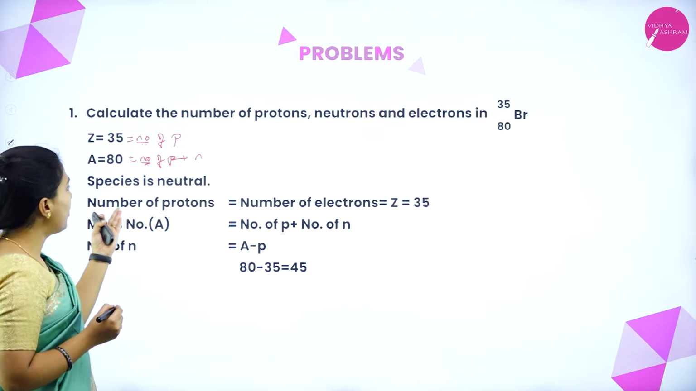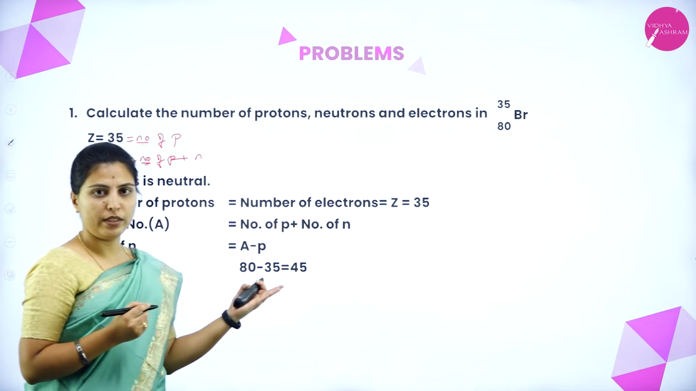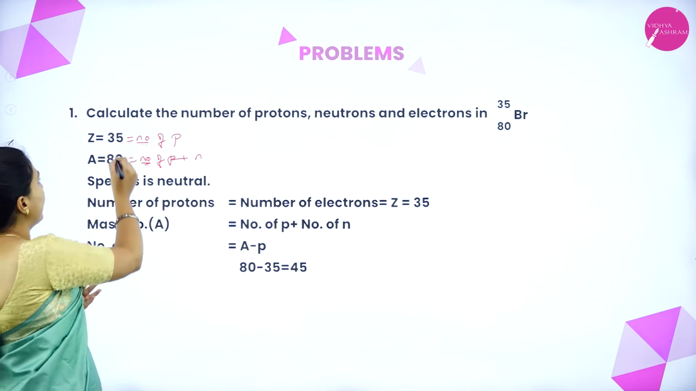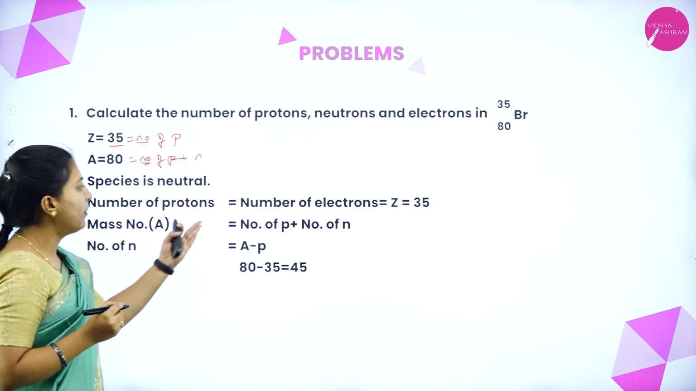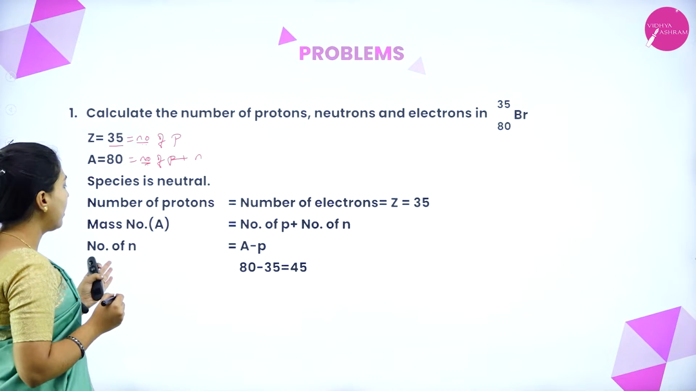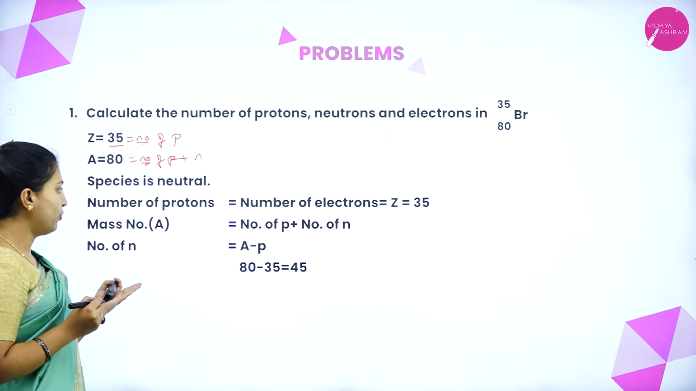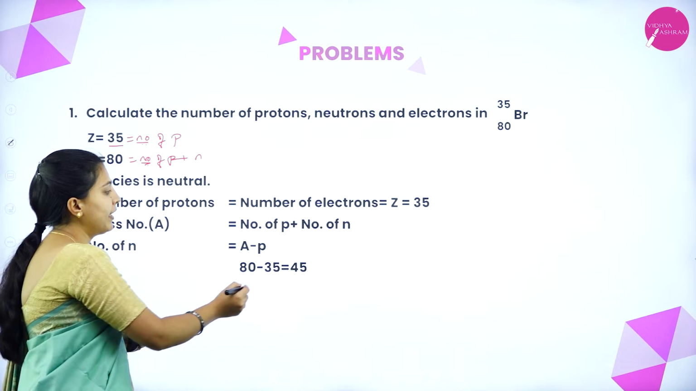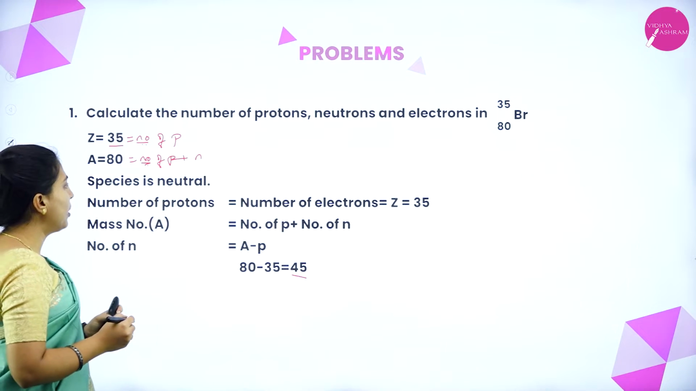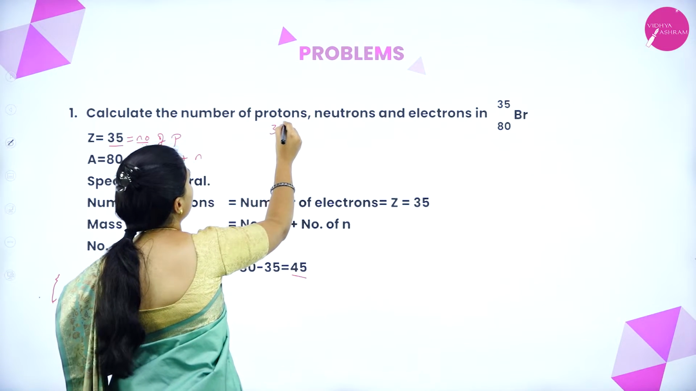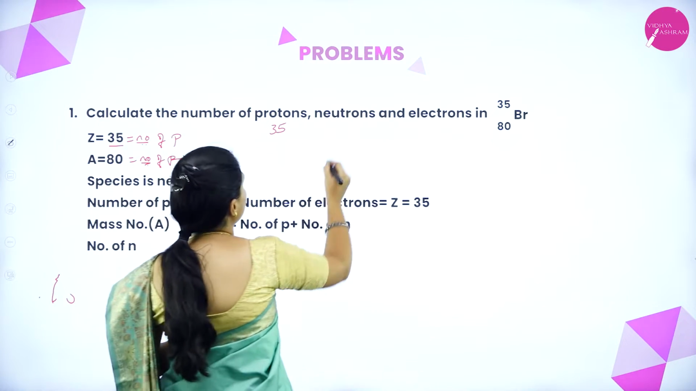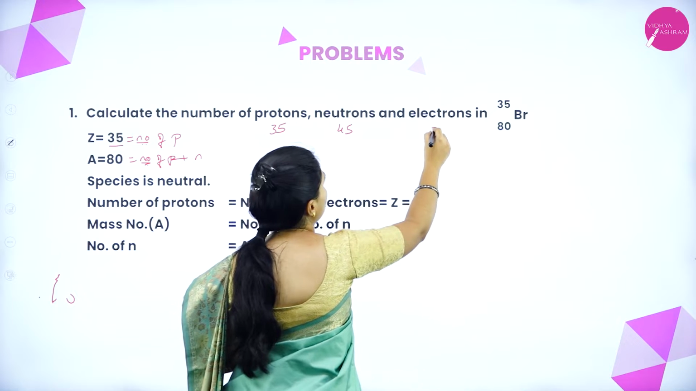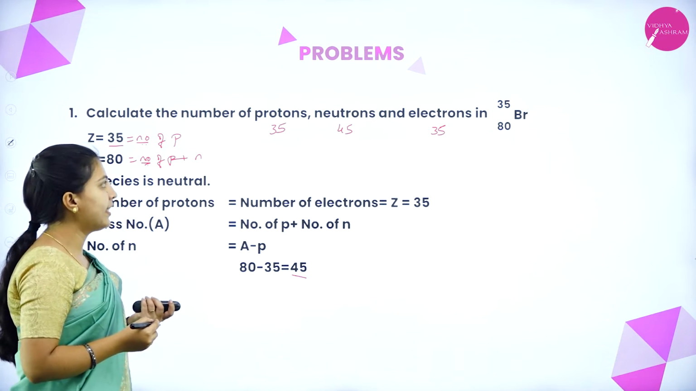So, we are considering that the number of protons and number of electrons are equal, that is atomic number is equal to number of protons and number of electrons, that is 35. And mass number is number of protons plus number of neutrons. So, we have to find out the number of neutrons. Atomic mass 80 minus 35, that is protons, we will get 45. Then number of protons is 35, number of neutrons is 45 and number of electrons is again 35. Okay. We will see the next problem.